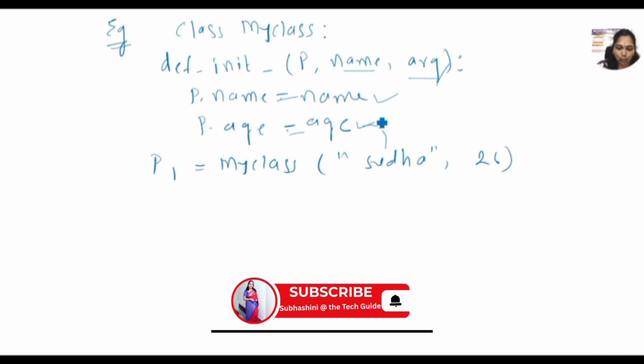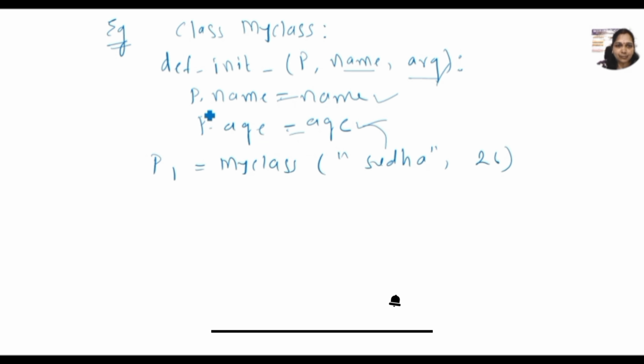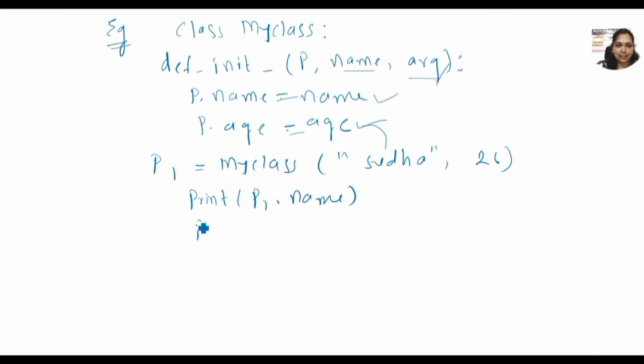So here we are going to print P1.name and print P1.age. Okay, then it is printed. Like this we can write the definition with the initial method. So define an initial method here using the classes. This is very important while writing the initial method.